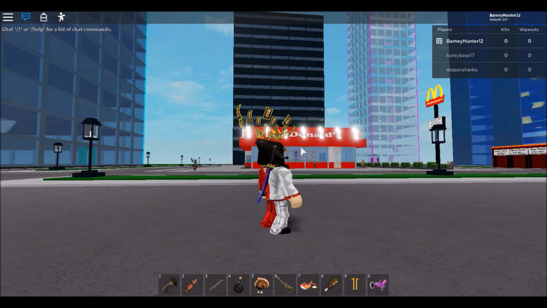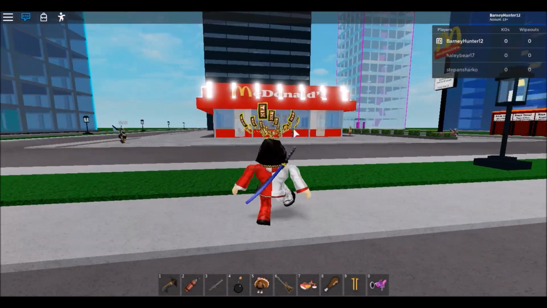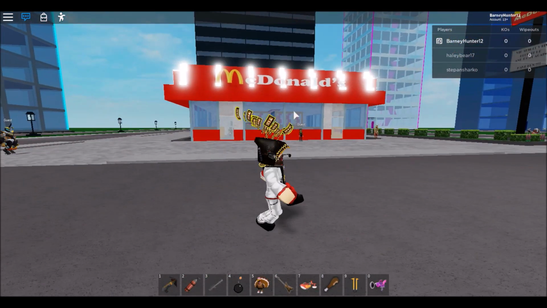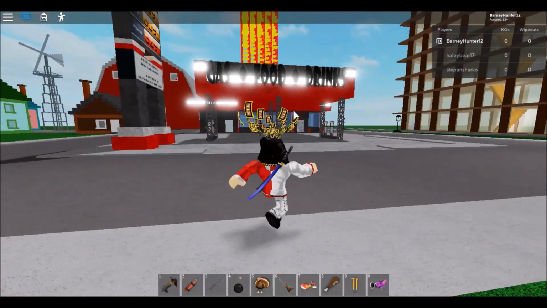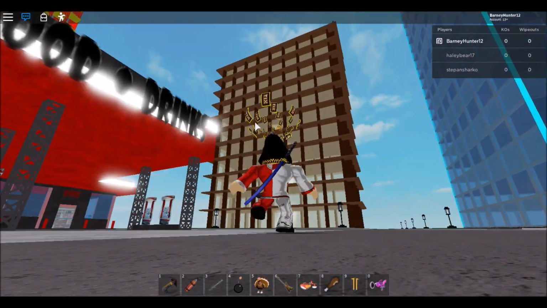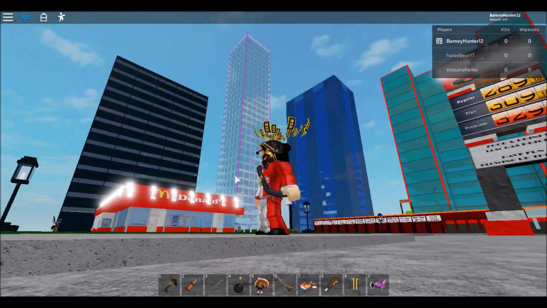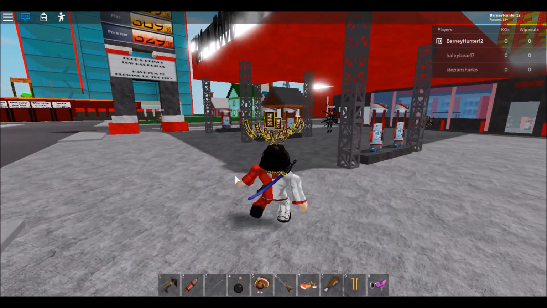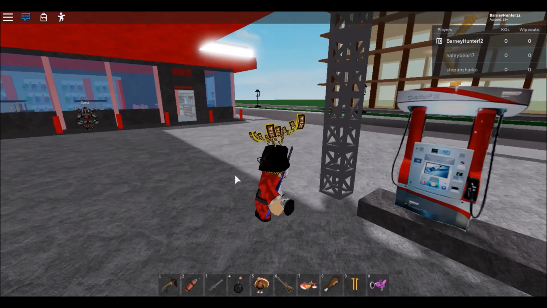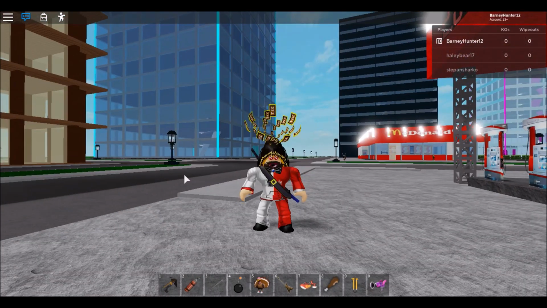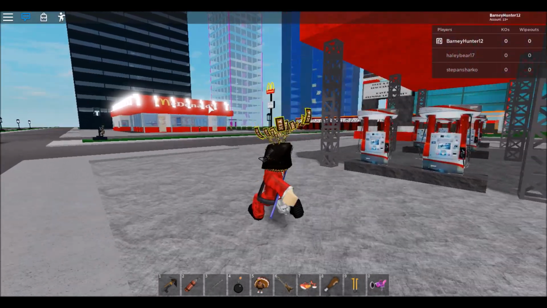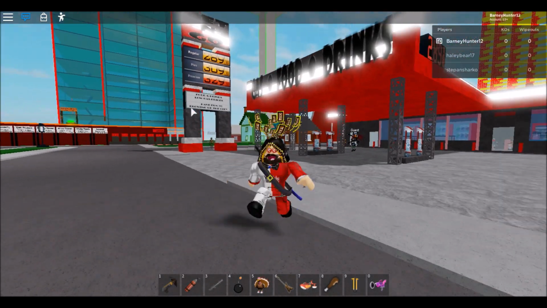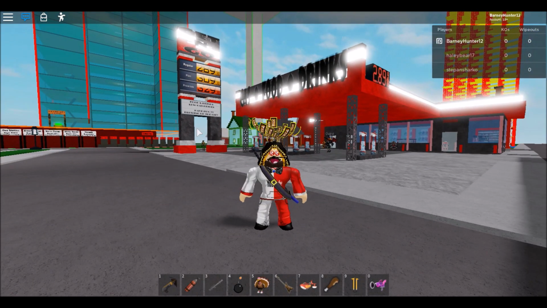Okay, so the only buildings that were originally here were this McDonald's restaurant, this gas station, and that building right there. All this other stuff was not here before. This was not here before. None of it was. This was just added today. For years, it was just those three buildings. And now that it's been updated, some people are playing it again. Probably some people who, you know, were nostalgic about this game as well.